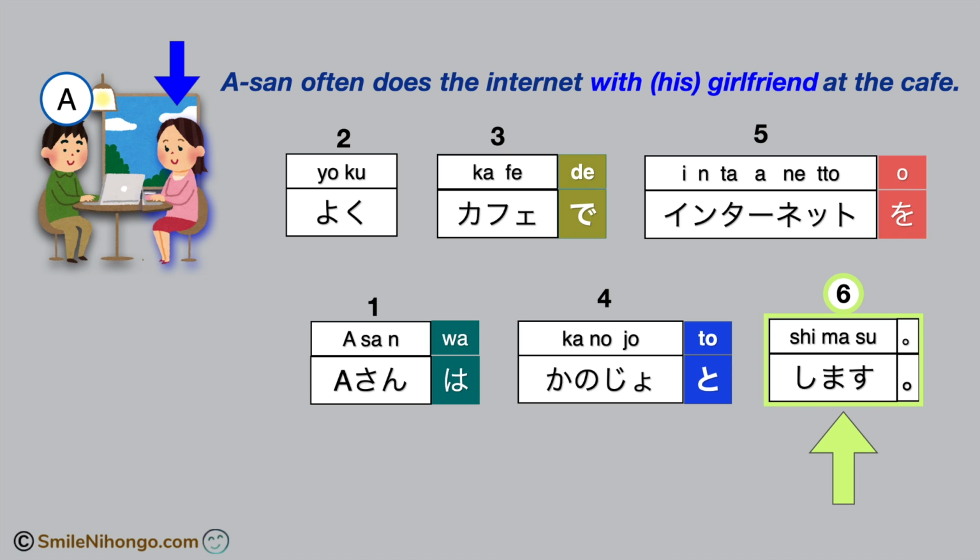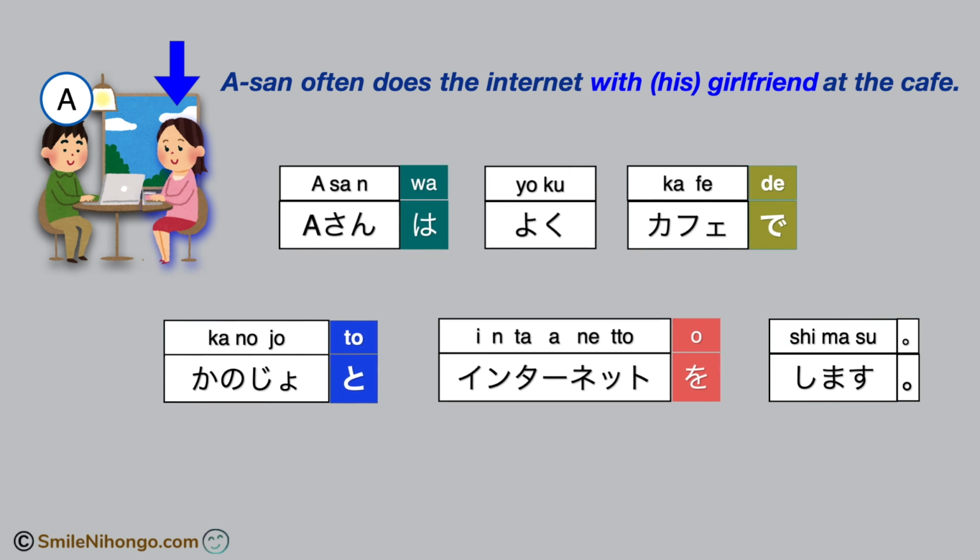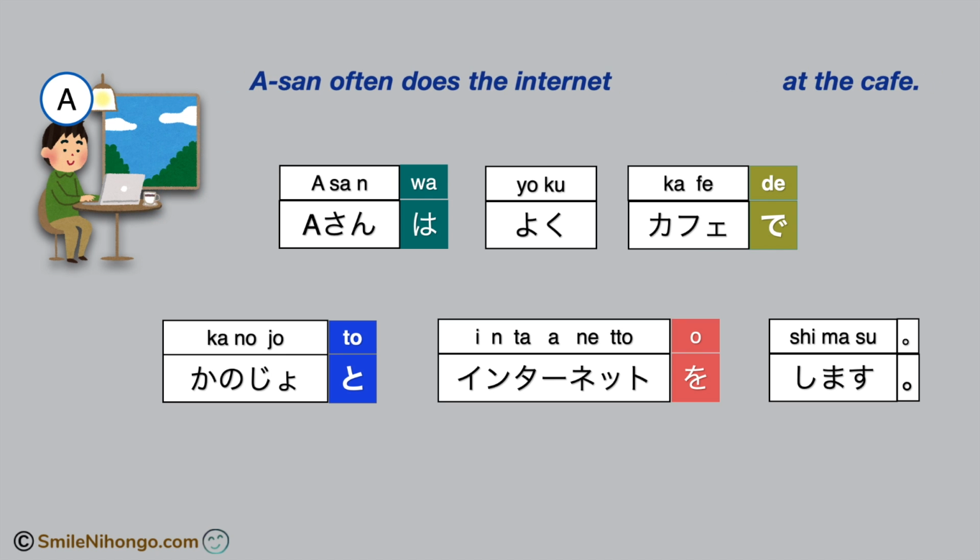So again, what's important in Japanese is not word order, but adding the right particle to the right word and creating each unit of the sentence correctly. Okay, let me put each unit back in the original position. Now, what if you do the action by yourself without any company like this?